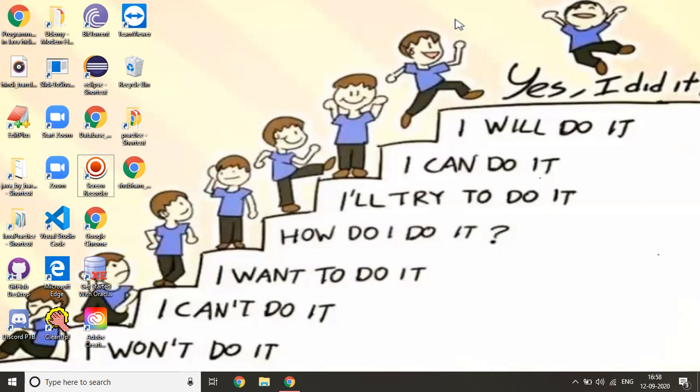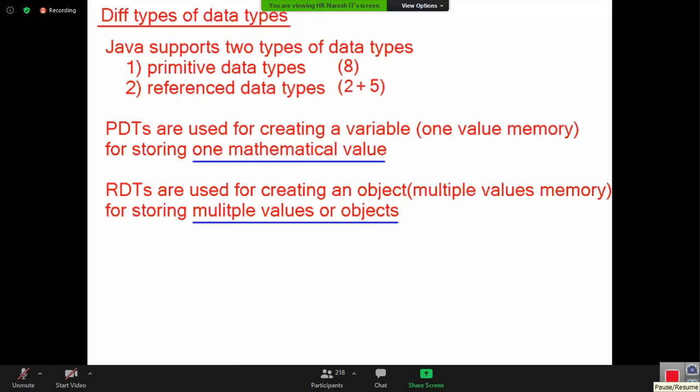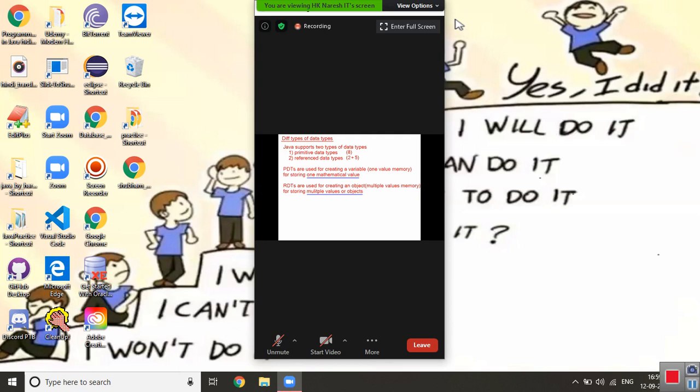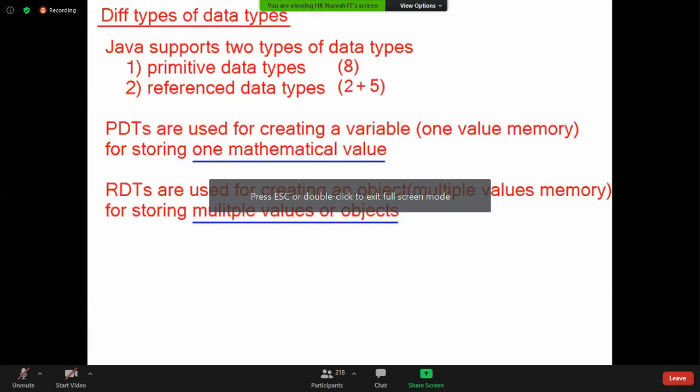Then now the question: for creating a variable for storing one mathematical value, and for creating an object for storing multiple values or objects, how many... in the coming classes. They are not suitable to learn in the data type chapter. Their purpose is different. Let's start.